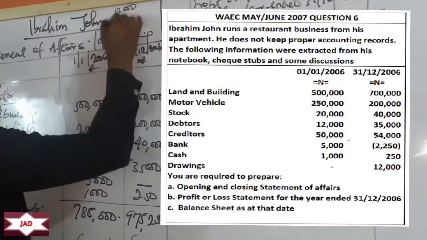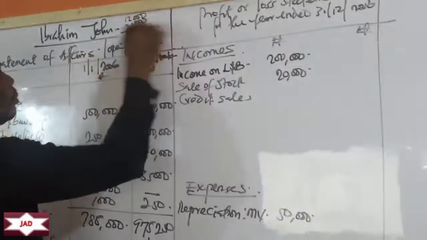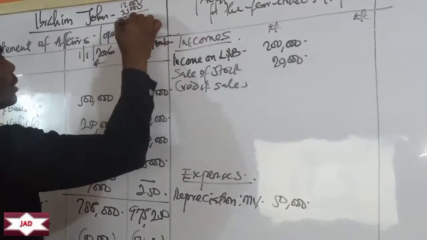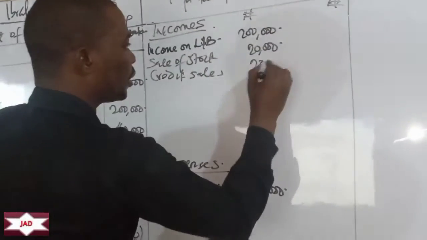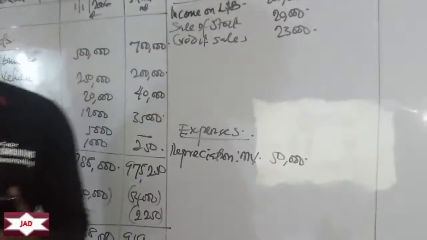At the end of the period it went up to 35,000. That means there's an appreciation of how much? 5 minus 2 is 3. 3 minus 1, 2, that's 23,000. So that's 23,000. The next one here, creditors.